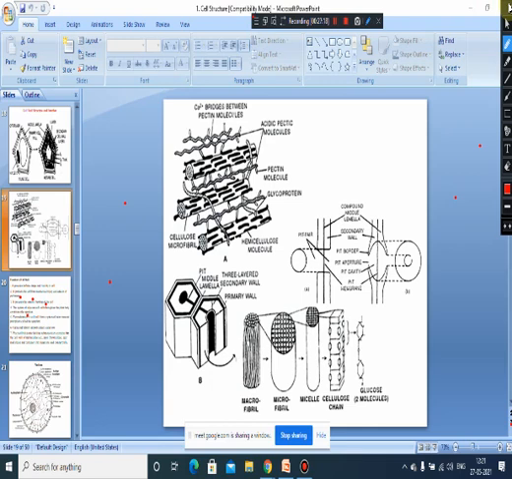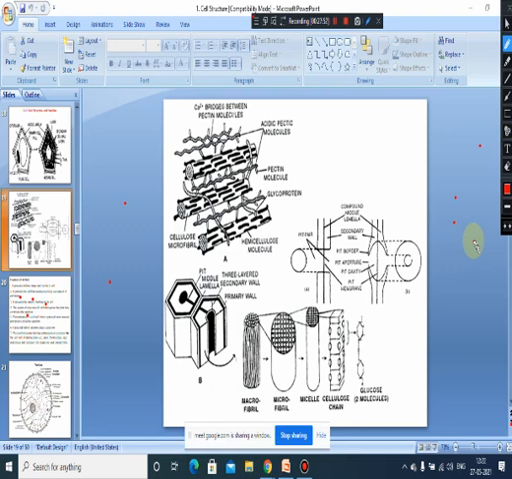And another most important feature is that it prevents the osmotic bursting of the cell. That means you know that when there is osmosis, the plant cells absorb more and more water, and because of that there is a chance for bursting of the cell, but the cell wall does not allow it because of its rigidity, which exerts a wall pressure in the opposite direction.